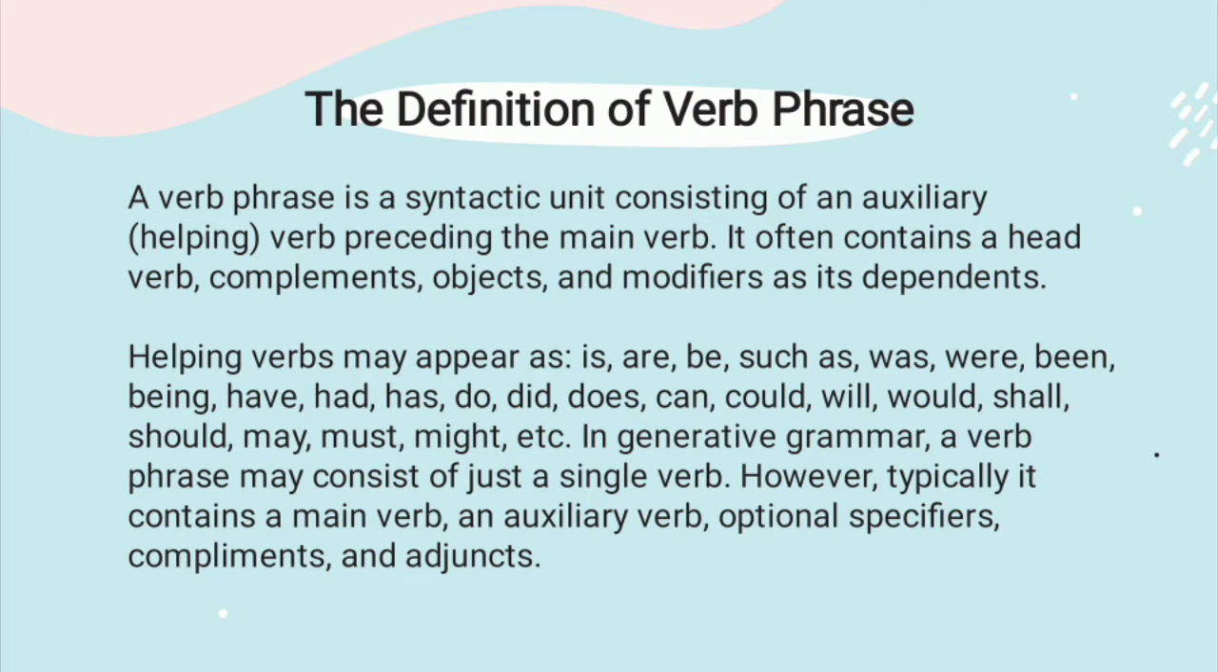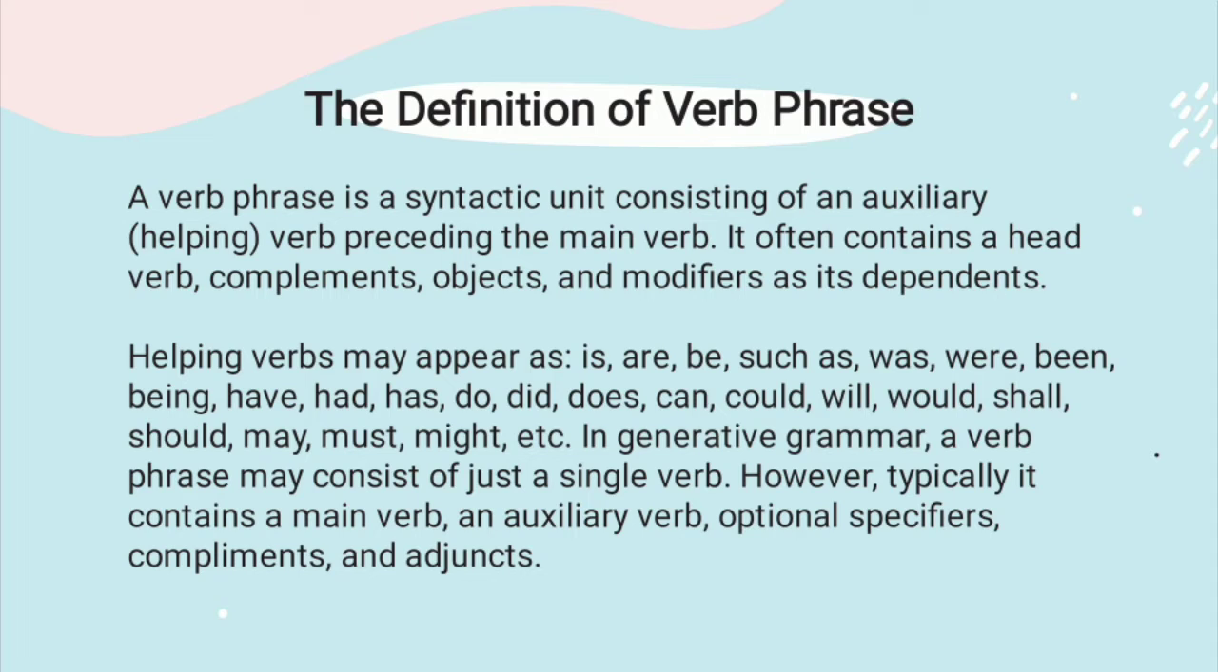The definition of verb phrase. A verb phrase is a syntactic unit consisting of an auxiliary or helping verb preceding the main verb. It often contains a head verb, complements, objects, and modifiers as its dependents. Helping verbs may appear as is, are, be, such as was, were, been, being, have, had, has, do, did, does, can, could, will, would, shall, should, may, must, might, etc.